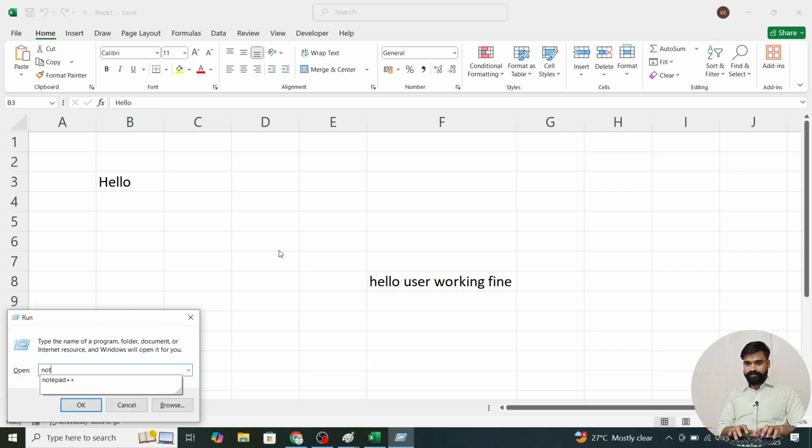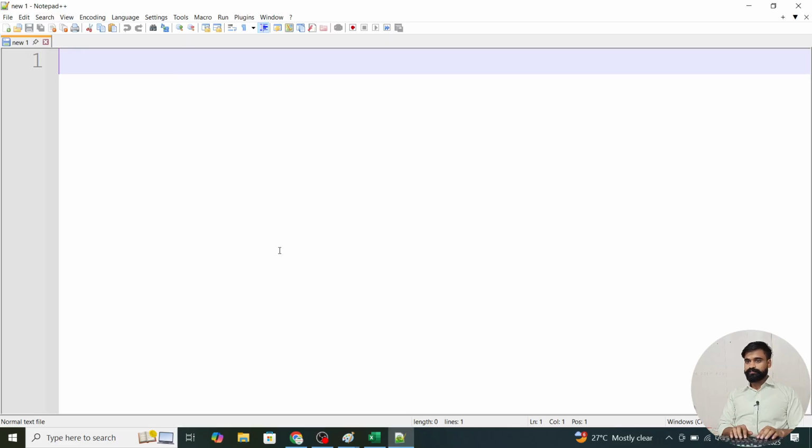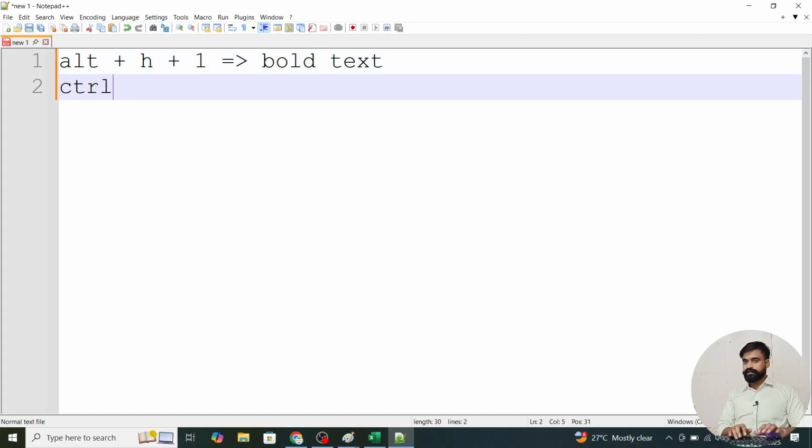I'm going to write these shortcuts so that anyone can understand. Alt plus H: Alt means the Alt key is accessed, and when you press H the Home tab is accessed. Inside the Home tab we have 1, then it becomes bold text. The alternate is Control plus B, and usually we use this one.